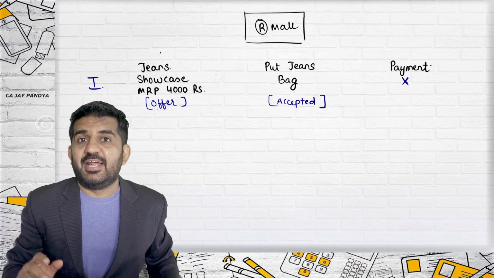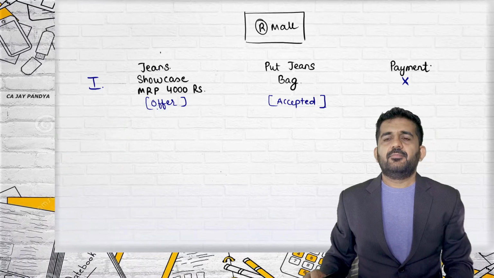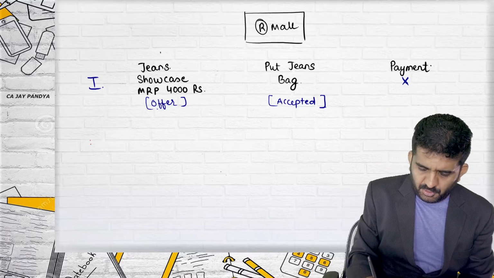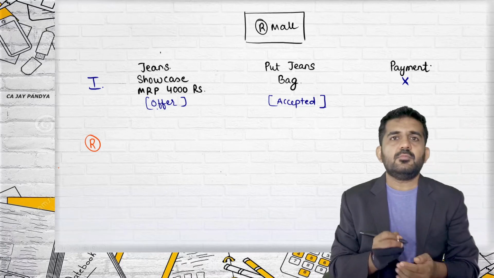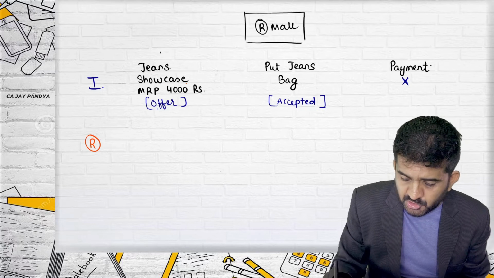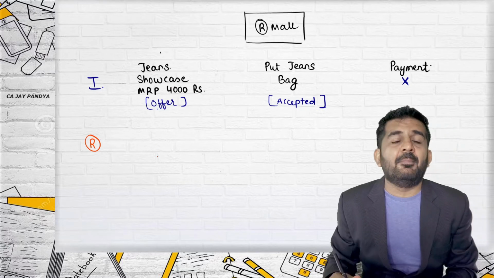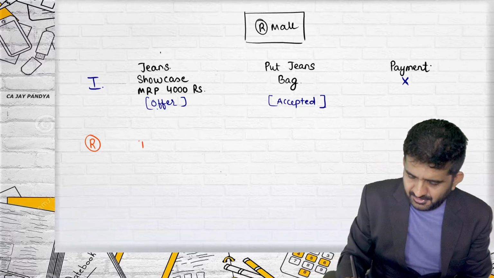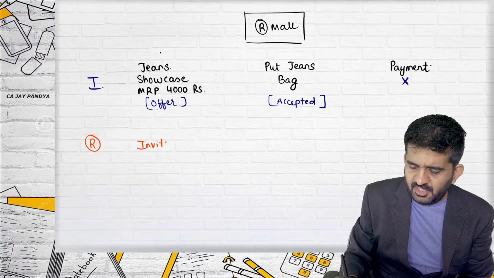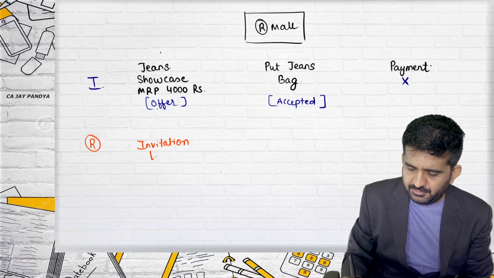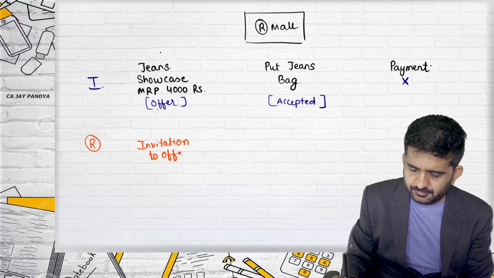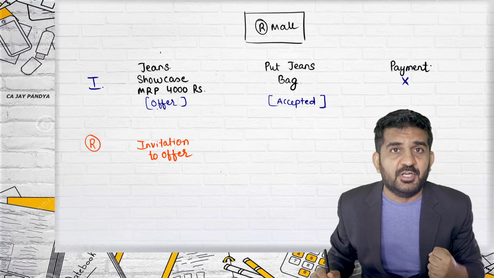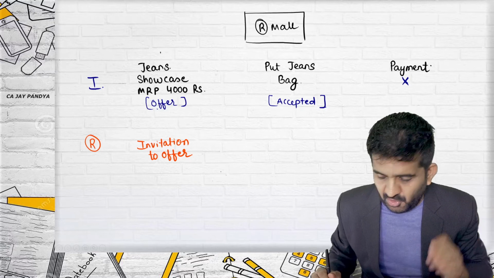Now Reliance made an argument. Try to concentrate. This is the argument of Reliance. When the jeans was showcased at the rate of MRP rupees 4,000, it is not an offer. It is an invitation to offer. We are inviting another person to give an offer. It is not an offer.